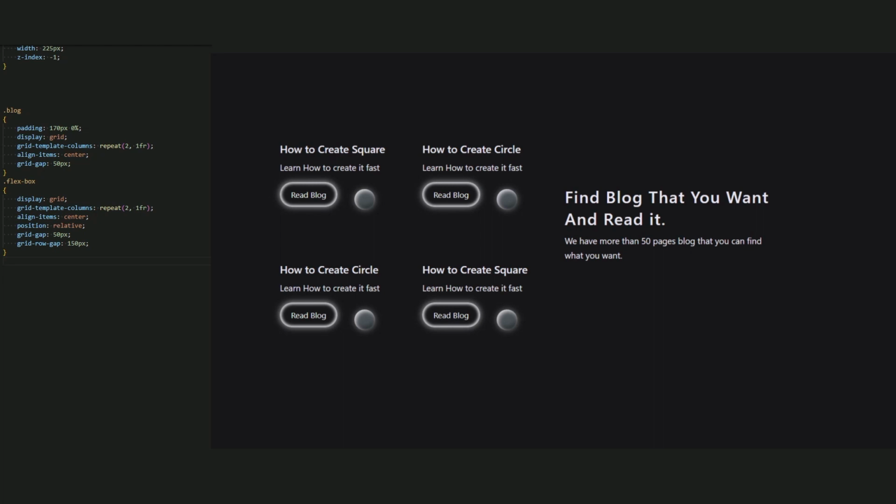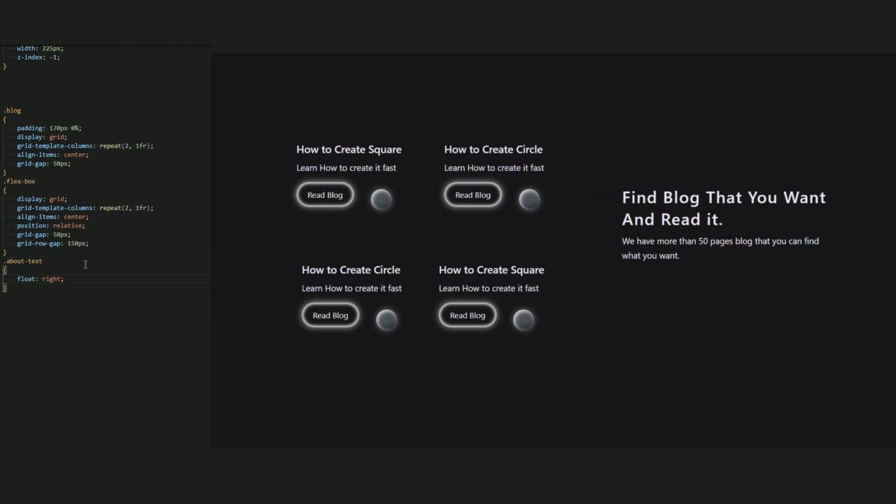Now I can see about text does not have a space. We add the grid gap, but the problem is the text is now in a float left. So let's set the float to the right. Okay, above text, and add the float to be right. And now we fix the problem.